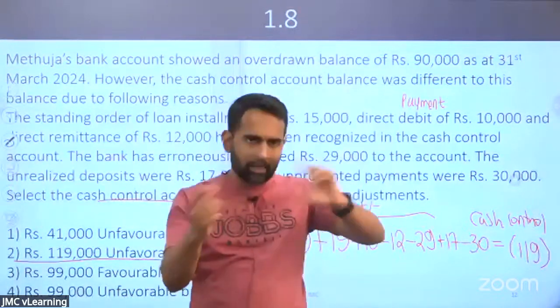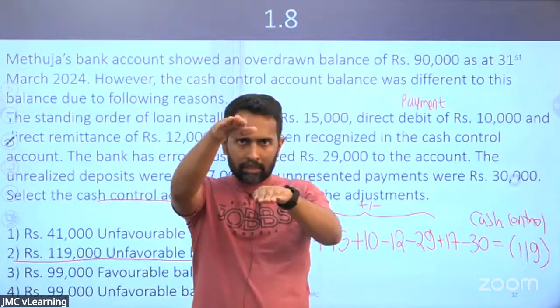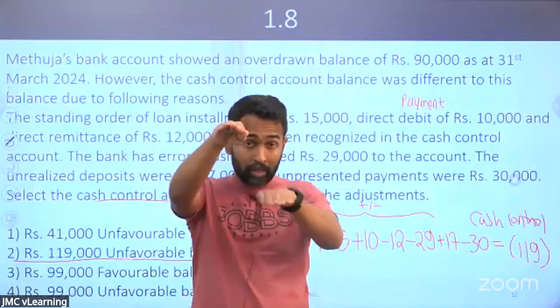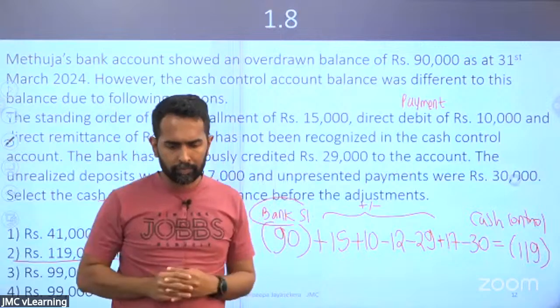Right? It's not that balances are going anywhere, we are trying to reconcile the balance. If the bank statement balance is higher than the cash book, for you to arrive at the cash book balance, you need to deduct the balance. That is what we are doing.